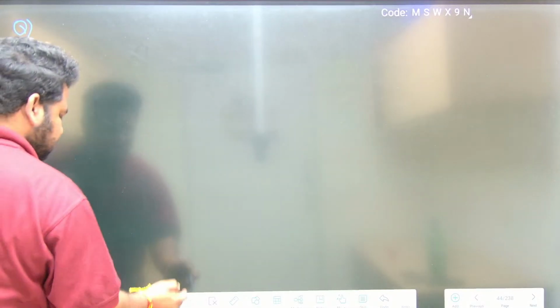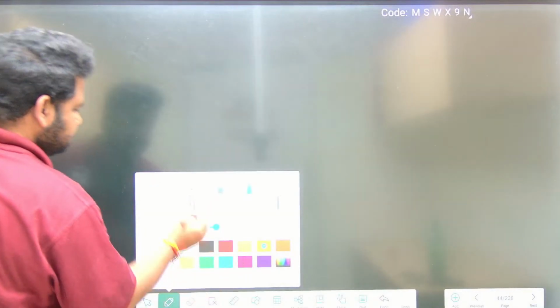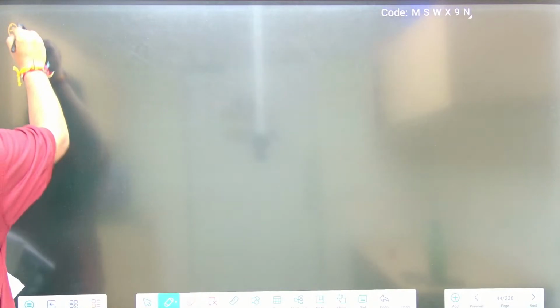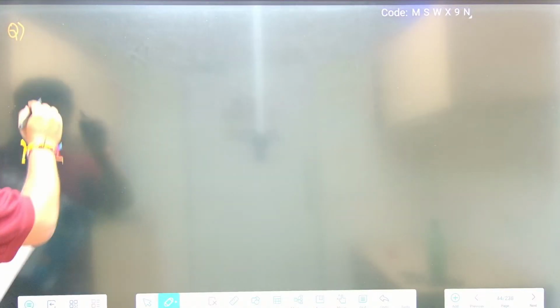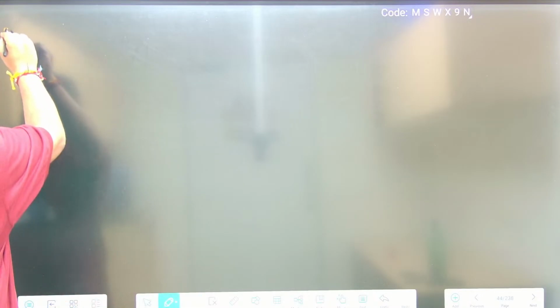Okay, let me use yellow itself, that will be better, or orange. So if I take up this one, see here, it is given, we have to find the length of the chord. Okay, so what we should do, let us take up the solution.